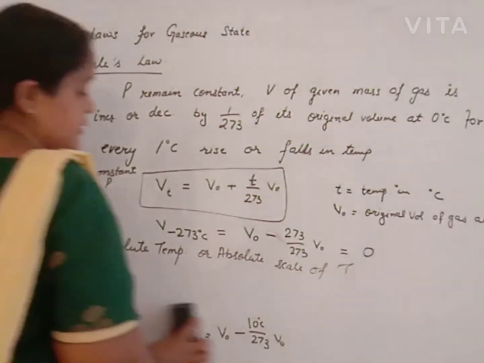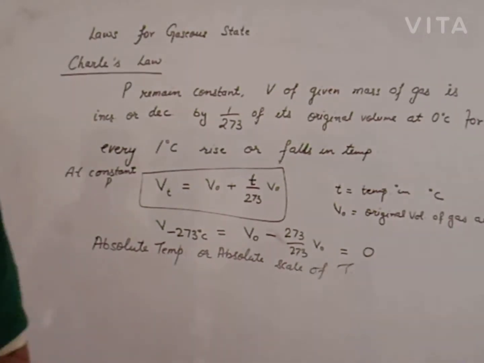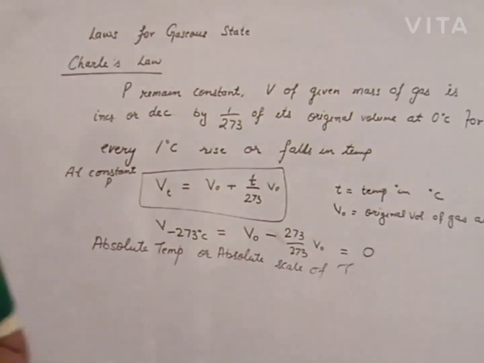That means the temperature where the volume of gas is considered to be 0.